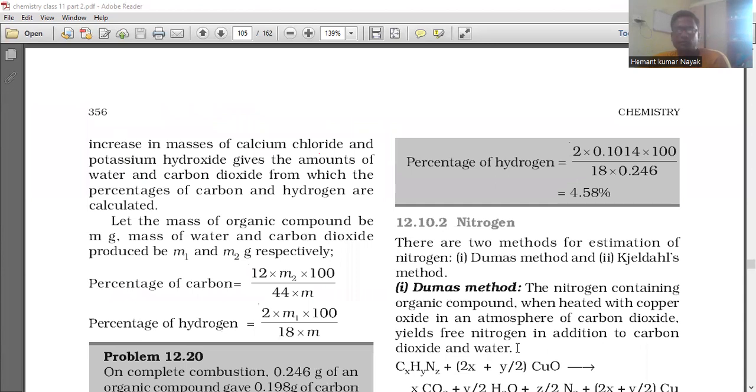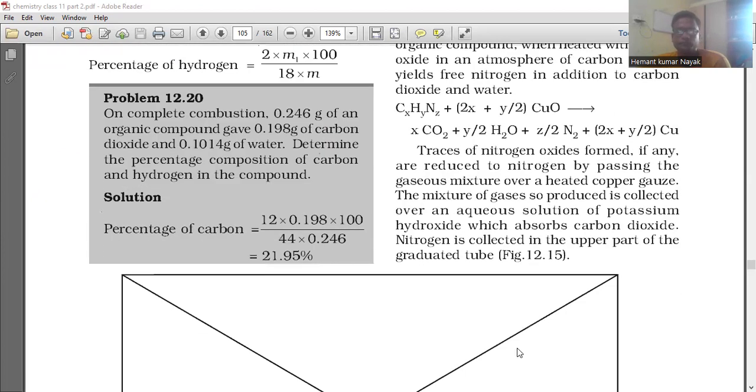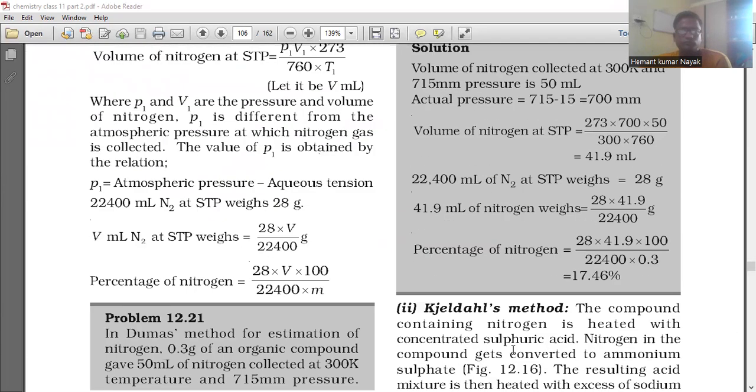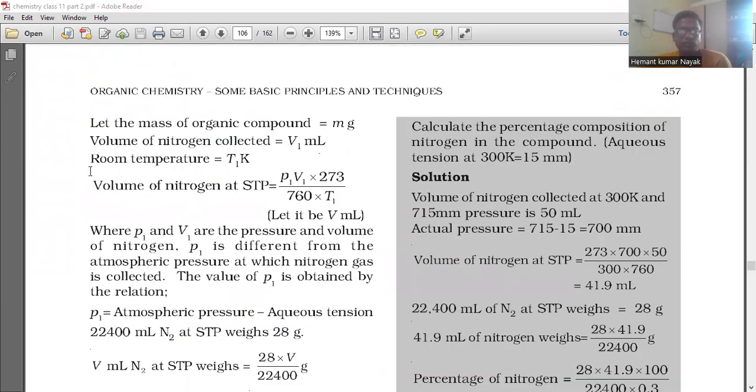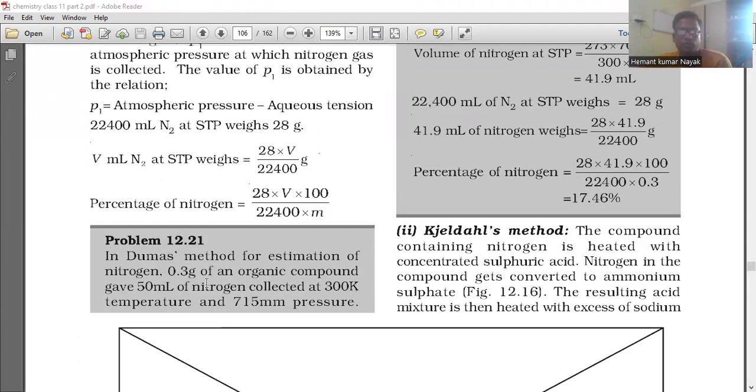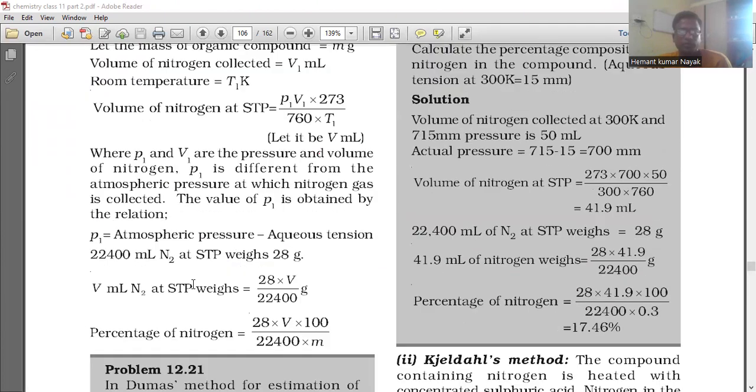Like that, for nitrogen, there are two methods for estimation of nitrogen: Dumas method and the Kjeldahl method. Dumas method: the nitrogen containing organic compound when heated with copper oxide in an atmosphere of carbon dioxide will free nitrogen in addition to carbon dioxide and water. This is the formula for Dumas method.